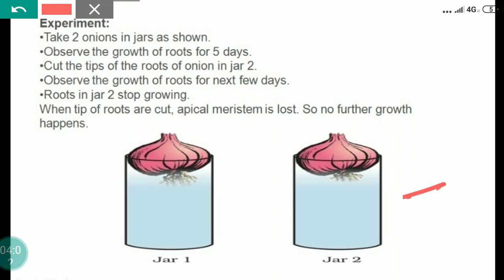You will see that the roots in jar 2 stop growing. Why? Because the tips of the roots are cut and the apical meristematic tissue present at the tip is lost. So no further growth happens. It means that the apical meristematic tissue is responsible for the growth of the tip of the root.